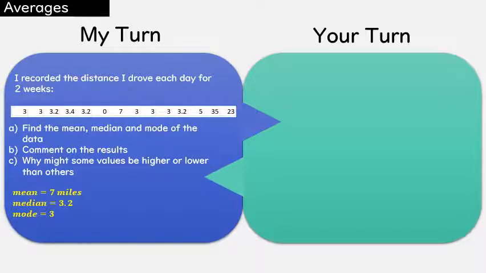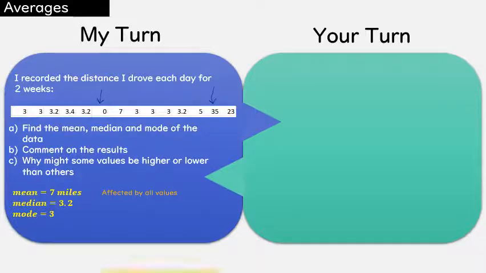Why are some values higher or lower than others? So why is the mean 7 miles? Well, if I have a look at that data, some days I drove absolutely 0 miles in the 2 weeks, and sometimes I drove a lot of miles, 35 miles, so there's a large range. So the mean is 7 miles because remember we include all the data, so it's affected by all values. So it is slightly higher because we've included that 35 and 23.